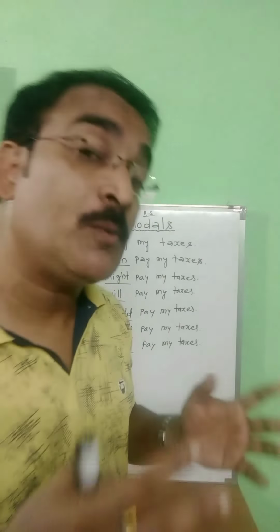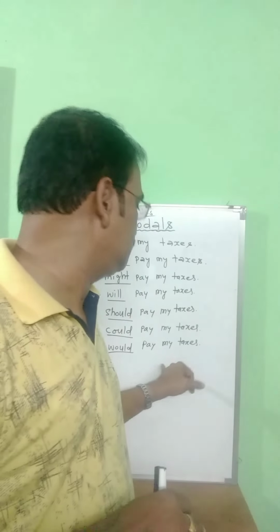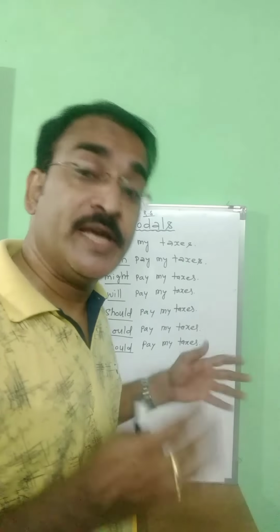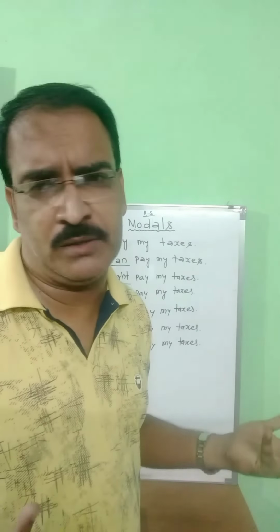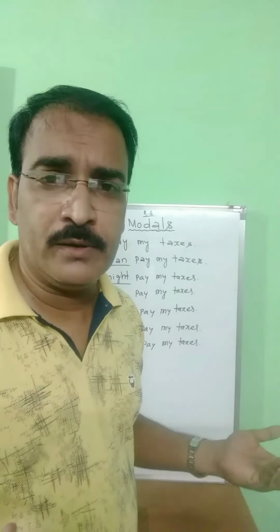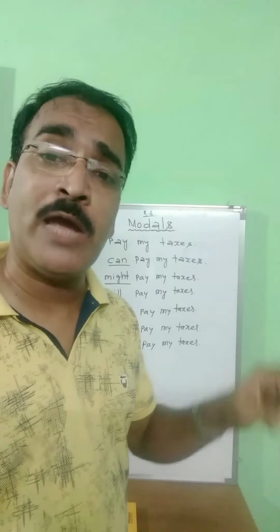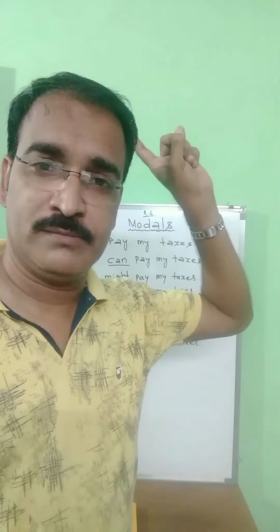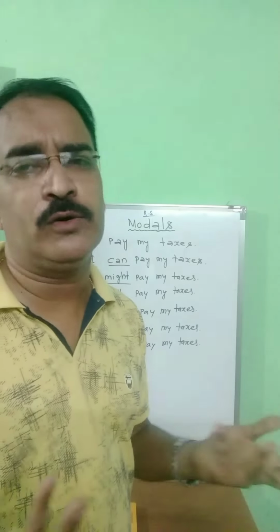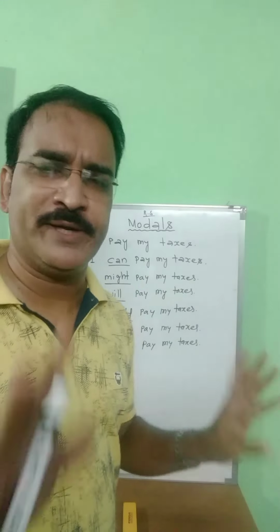If I had the money, that means what? It expresses reservation. If I had the money, but I don't have. If I had the money, I would have paid taxes. That means I don't have money. I have no money. Leave it.